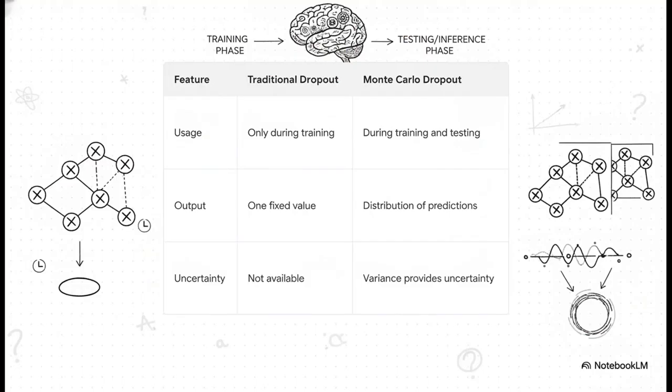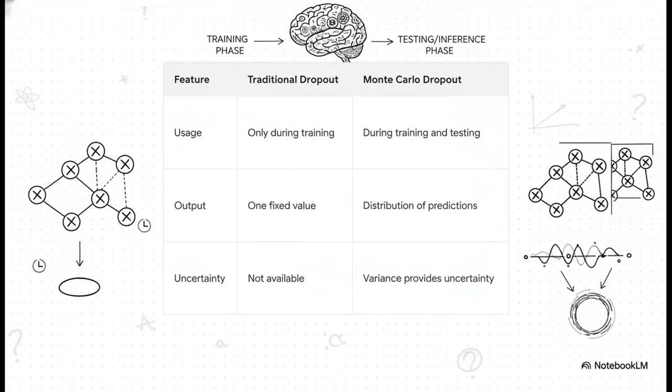Because Bayesian neural networks are just so incredibly heavy and expensive to run, developers desperately needed a practical workaround. Enter Monte Carlo, or MC Dropout. This comparison really highlights why it blew up in popularity. So traditional dropout is a pretty classic technique used while training a model. It randomly switches off or drops out certain neurons. This stops the model from just blindly memorizing the data, which prevents overfitting. Usually, once training is over, you turn dropout off and boom, you get a single fixed value.